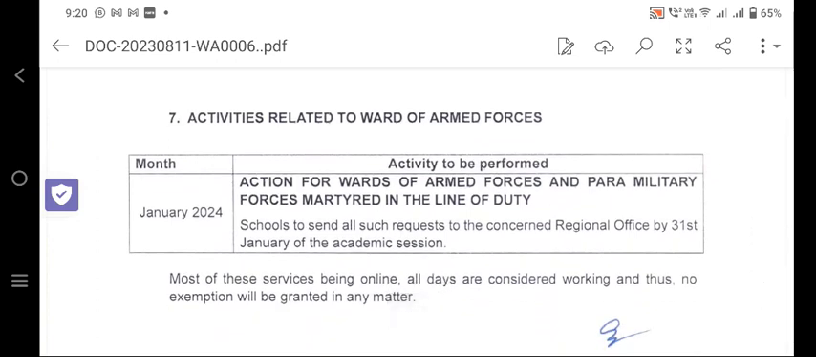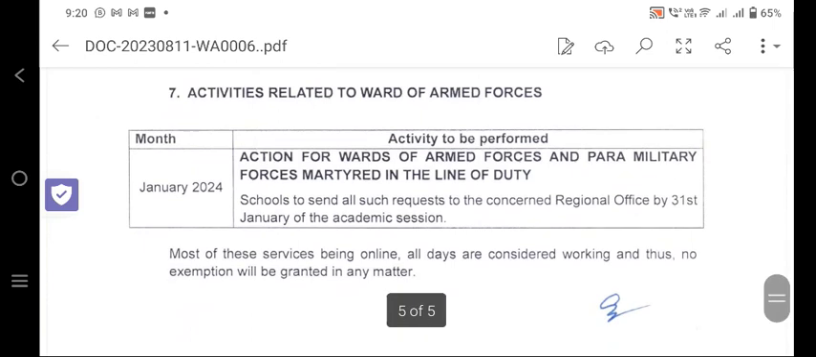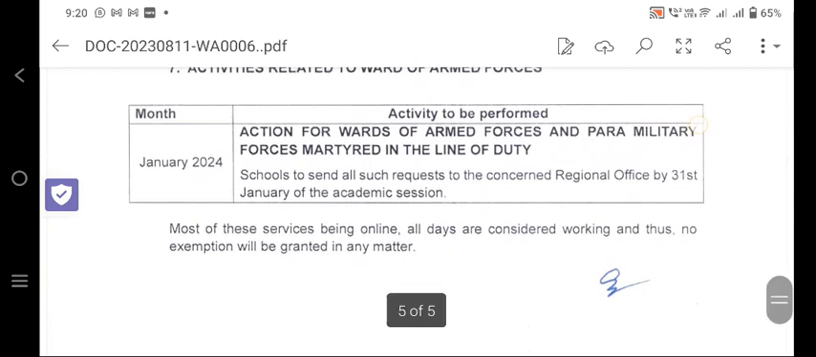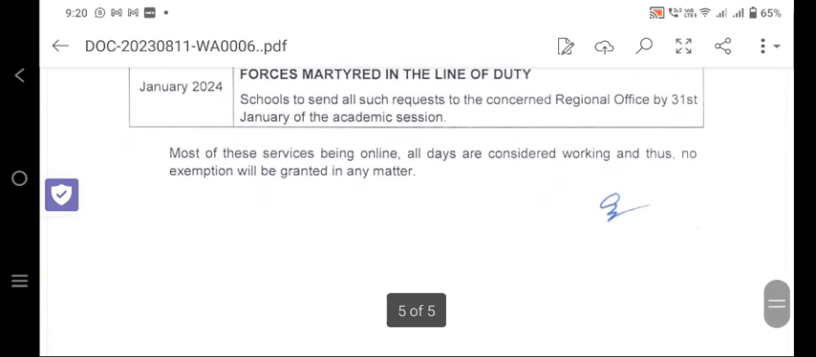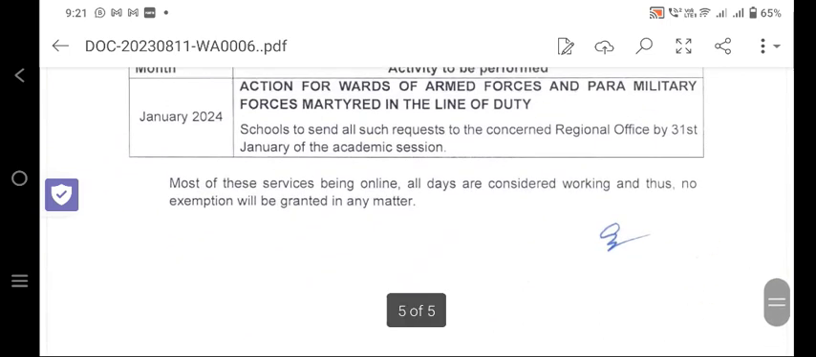So everything CBSE has specified. That is the most important thing. For armed forces, those whose parents are working in the armed forces, school to send all requests to the concerned regional office by 31st January. Action for wards of armed forces and paramilitary forces martyred in the line of duty. So most of these services being online, all days are considered working, and thus no exemption will be granted in any matter. So no exemption will be there.